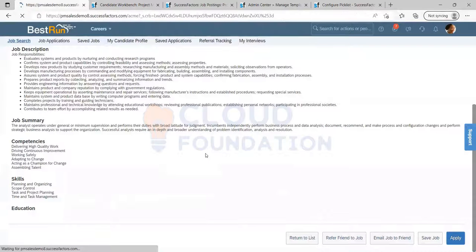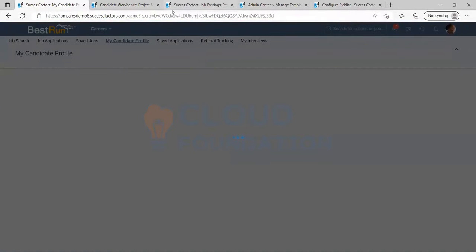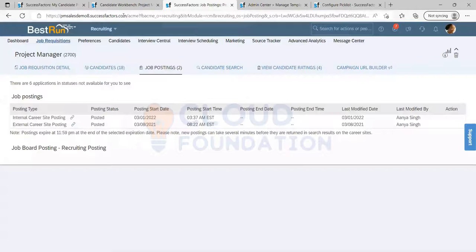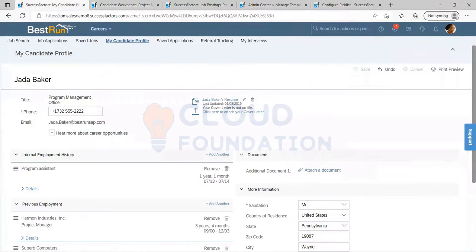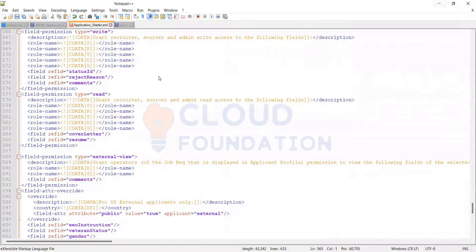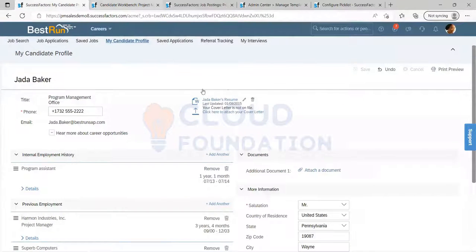You got the idea? Yes, thank you. It's just similar whenever we want, for example, for an offer, before I proceed with the offer, I want the candidates to provide his national ID or his education documents, his previous work experience letters. What I will do is add those fields in the application and provide the permission only during the offer stage.